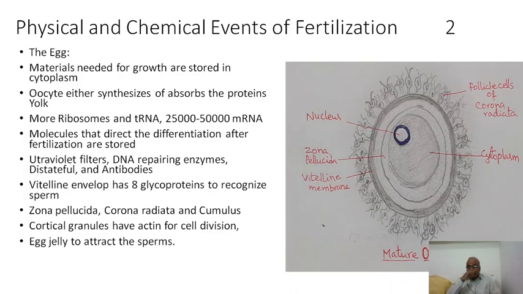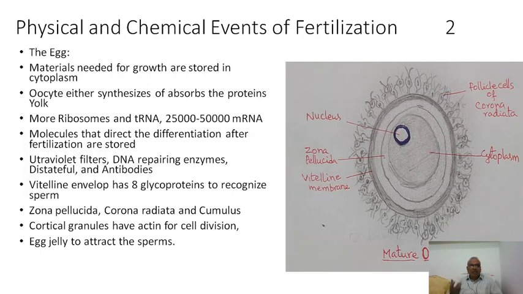Certain proteins, certain materials are there in the egg which are distasteful to its predator. So in external fertilization, whenever the egg is liberated, the eggs will be distasteful to their predators. That's why predators won't come and eat. Even in certain eggs, there are antibodies to prevent the infection of bacteria. What not? Everything is there in the egg.